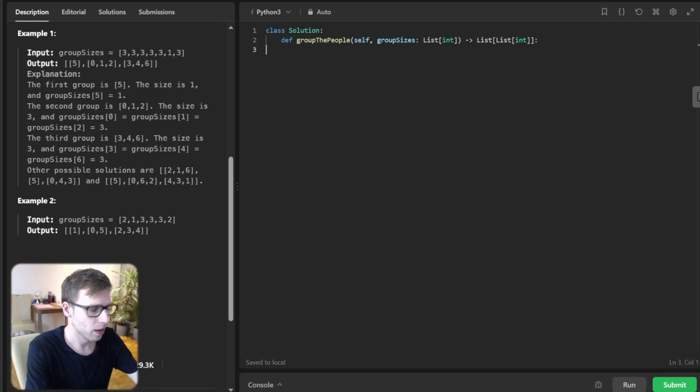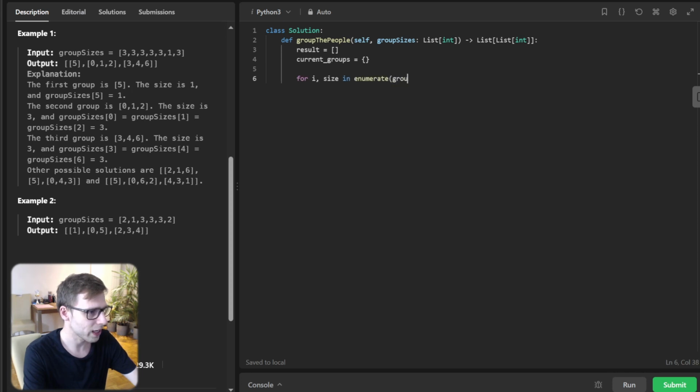So result will be a list and current group will be a hash map. Then for i, size in enumerate(groupSize).